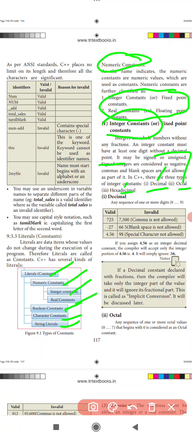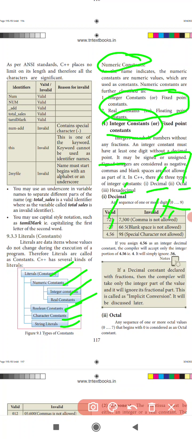Decimal means 0 to 9: any sequence of one or more digits, whether a negative number or a big number. Here 7,50 is invalid, a comma is not allowed.